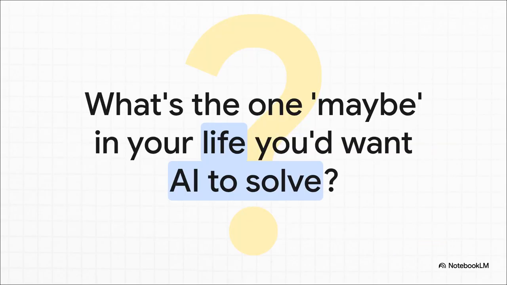As this technology gets more and more powerful, it's going to be able to untangle incredibly complex webs of maybes. So what's the one big uncertainty out there, maybe in science, in your business, or even just in your day-to-day life, that you would want an AI like this to tackle first?